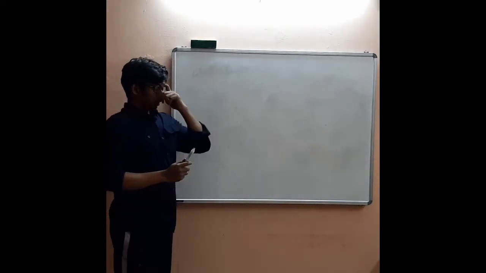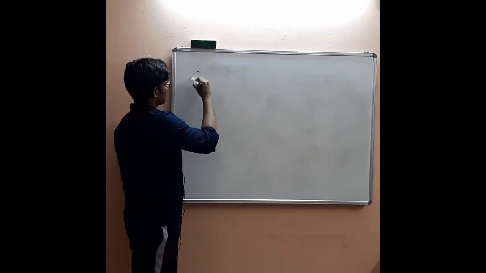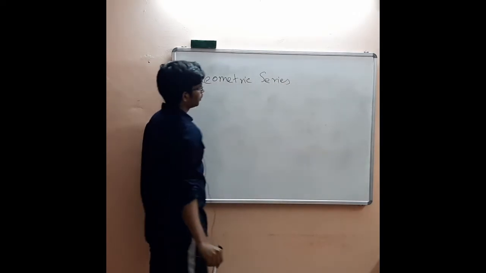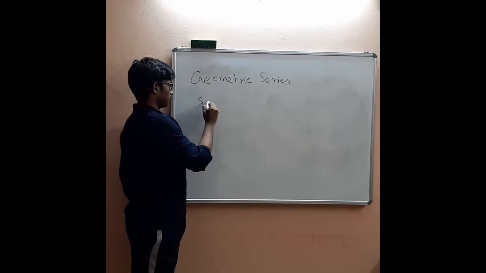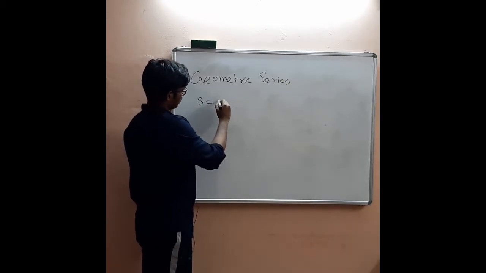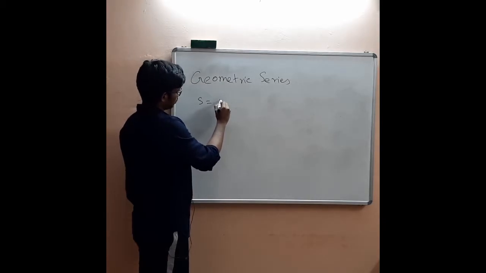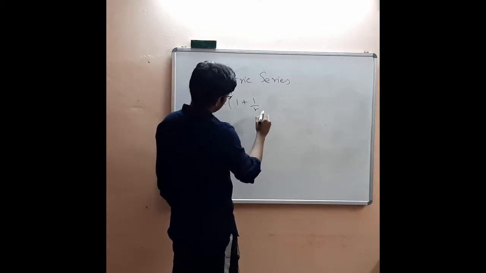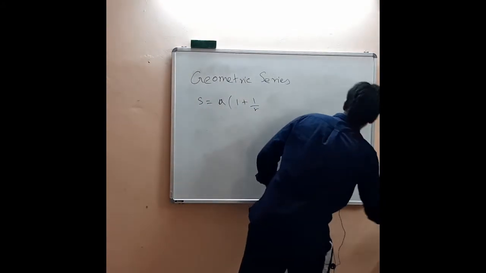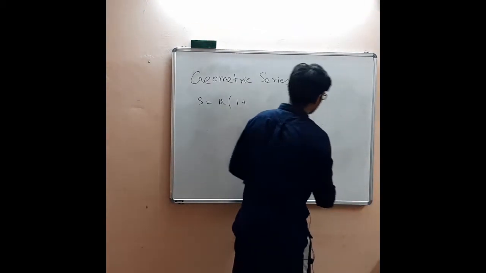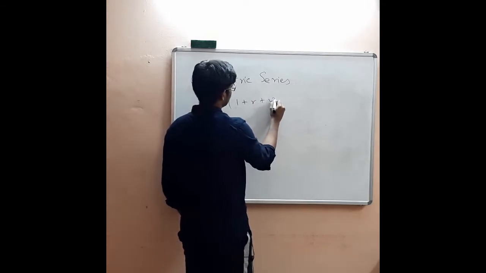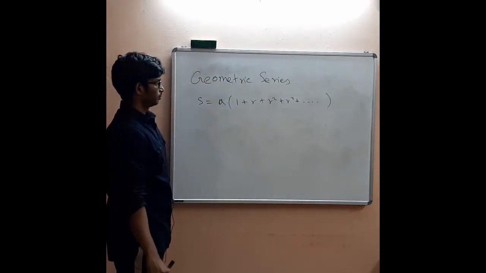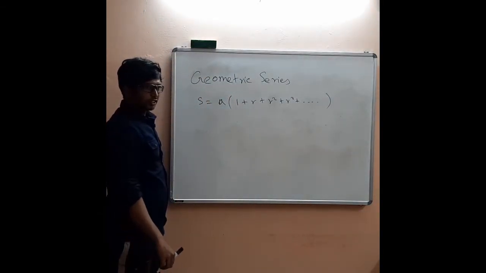So now we look into what a geometric series is. A geometric series looks like this. It's a sum. Let's say some constant A into 1 plus R plus R square plus R cube and so on. This is a geometric series. (No, I should not write 1 by R.)